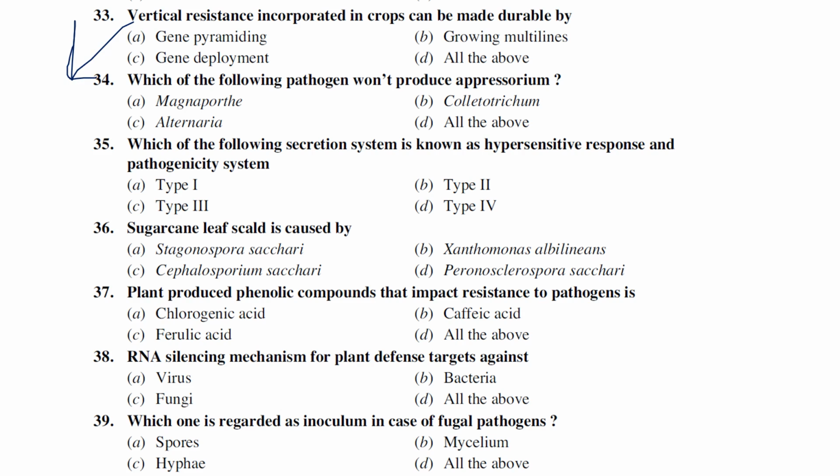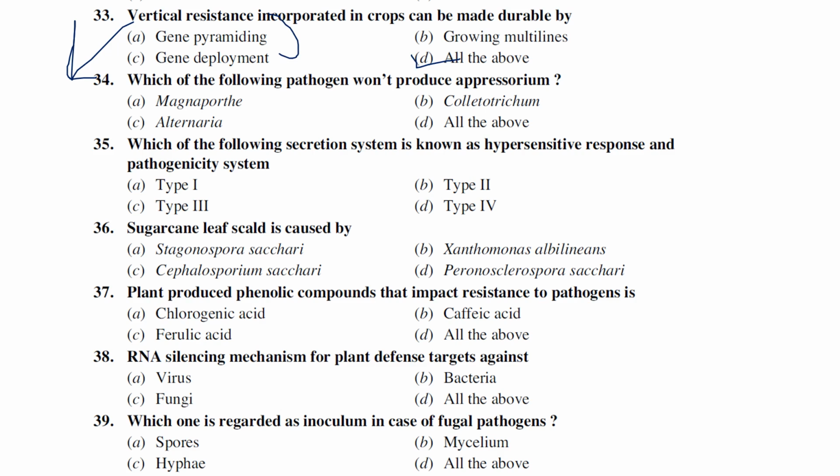Vertical resistance is governed by single genes or monogenes, which provide complete resistance against almost all races of the pathogen. It is durable due to incorporation of which of the following: gene pyramiding, growing multilines, gene deployment, all the above. Generally the answer is all the above, because even though it is one gene, they deploy it using all kinds of techniques and technologies available. So the answer is all the above.